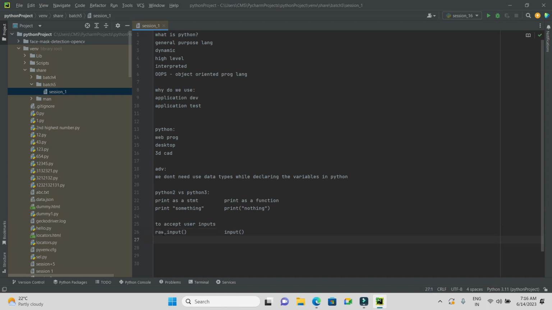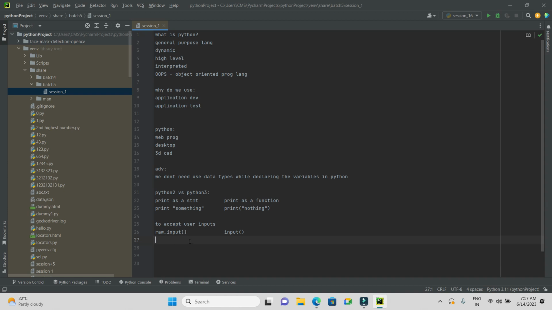So before, we had raw_input to accept the user input. It returns the string representing the value typed by the user. Whatever the user types will be taken exactly by the Python interpreter. To convert into integer, we need to use the int function in Python.